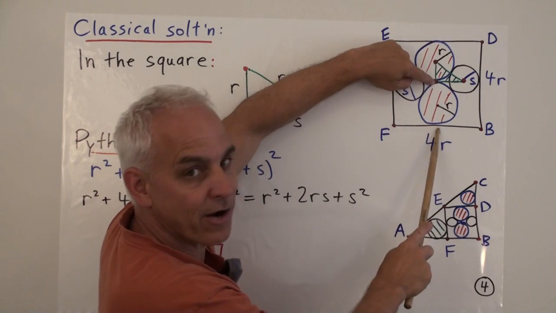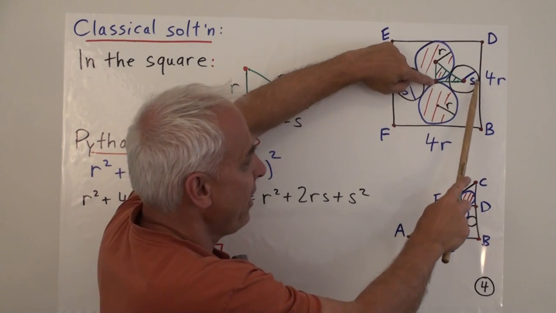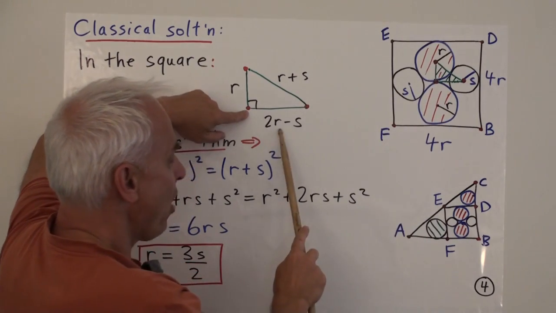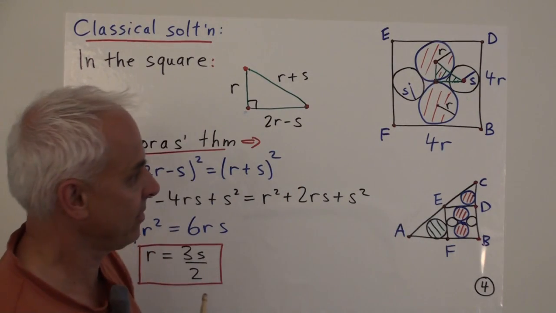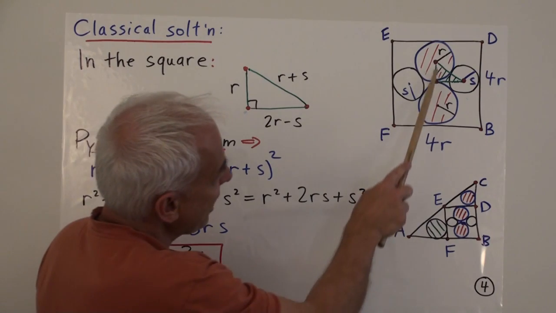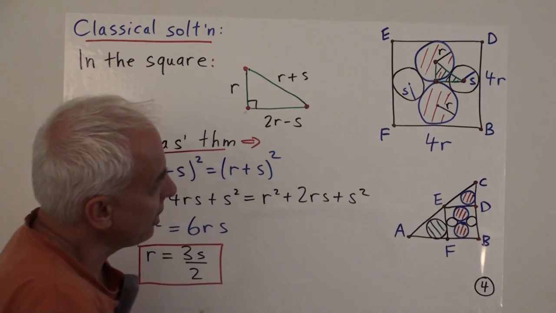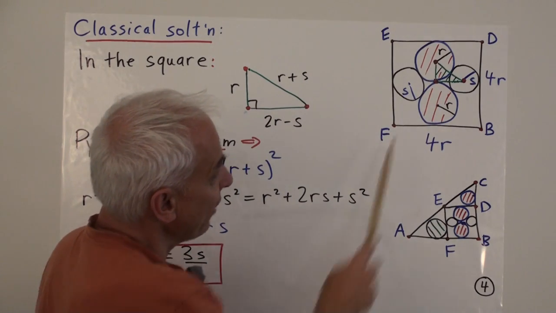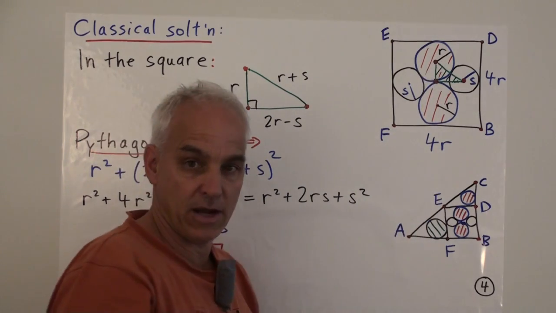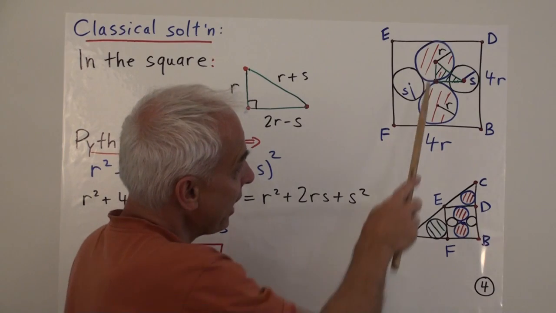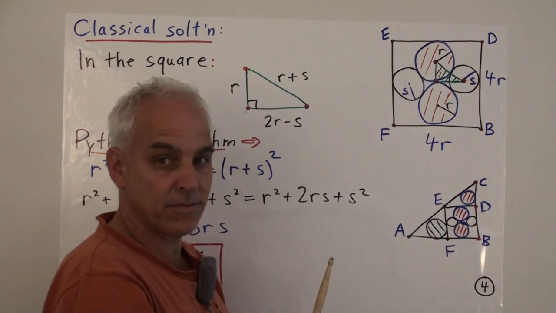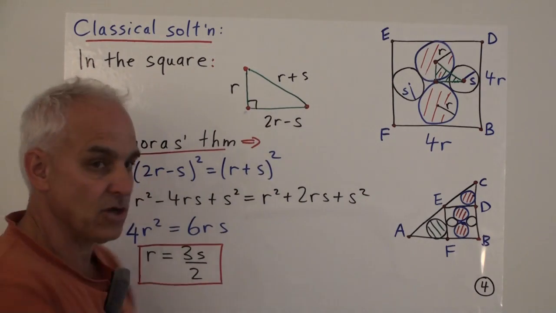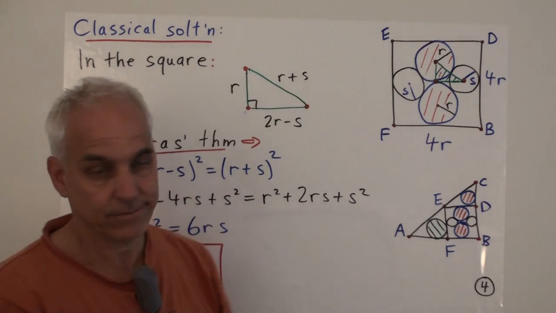And this is 2r. Right? So this is also 2r. And so the side that we're seeing here is 2r minus s. On the other hand, the hypotenuse of this right triangle, well, here we have two circles which are touching because this is a line between their centers. And so this is r, the radius of the one circle, and this is s, the radius of the other. So the hypotenuse is r plus s.